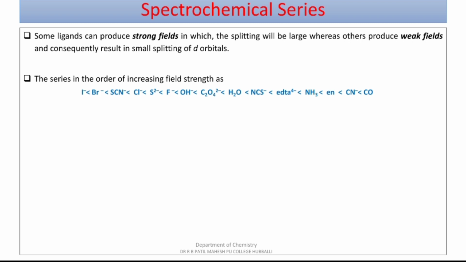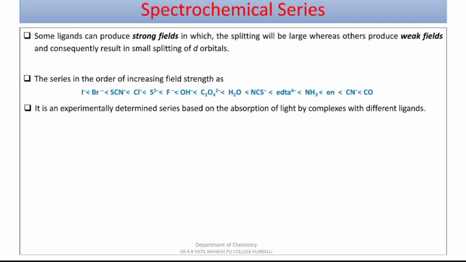The halogen atoms are at lower crystal field strength compared to neutral and other ligands. This is the series which is experimentally determined, based on the absorption of light by complexes with different ligands.